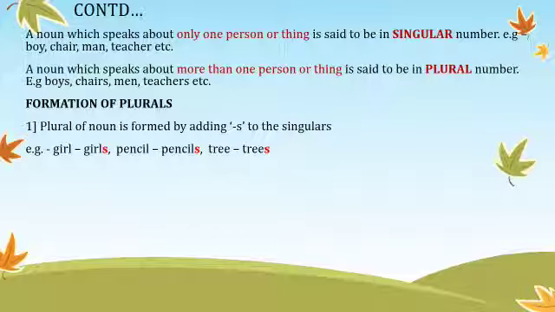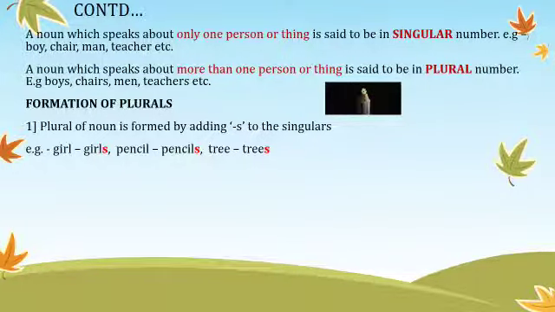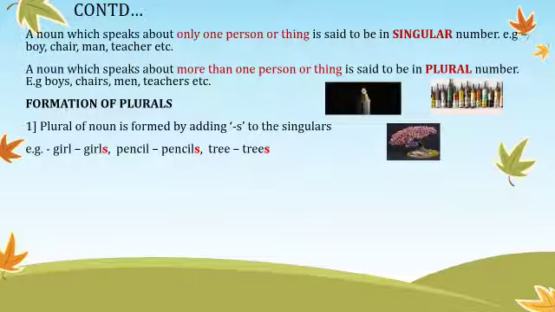Pencil is one pencil, but many becomes pencils. One tree, many trees. So something that is one does not carry s, but more than one has s added to it.